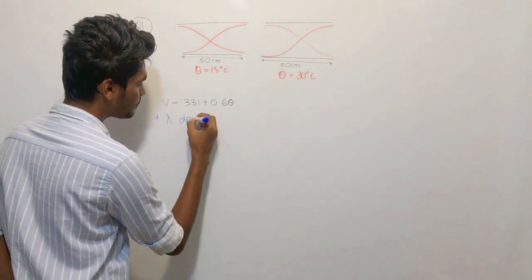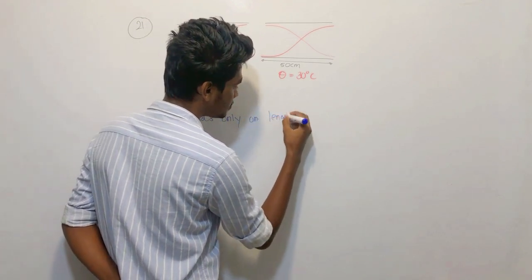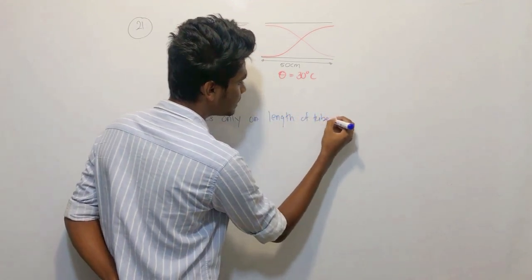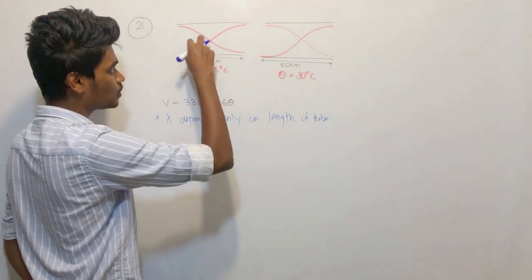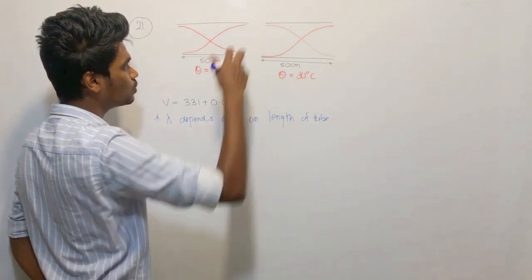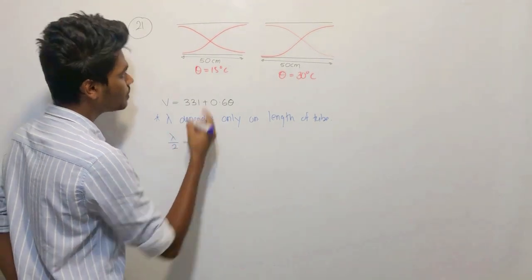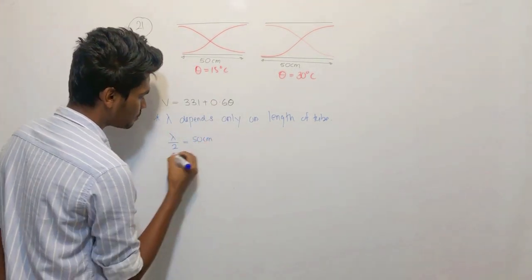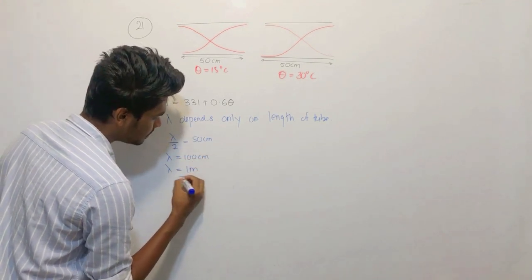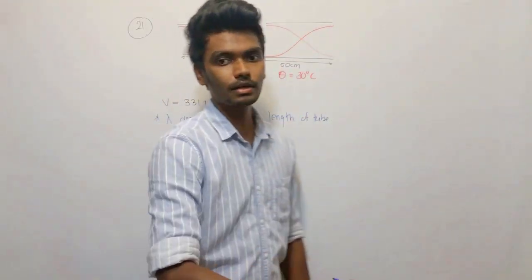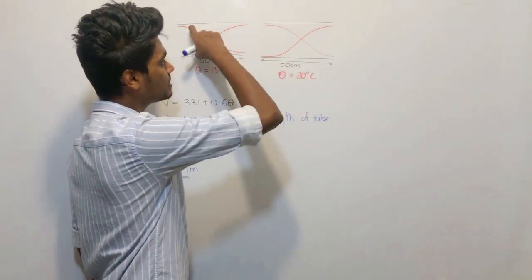Lambda depends only on the length of the tube, right? So can't you find the lambda quickly? Right, you can. What is this? This is 1/4 of a loop, completely half a loop, right? So lambda over 2, half a loop, is equal to 50 centimeters. So lambda is equal to 100 centimeters. Lambda is equal to 1 meter, right? In this case also lambda is equal to 1 meter. It doesn't change, right? In both the cases, the same length, which means the lambda is the same.